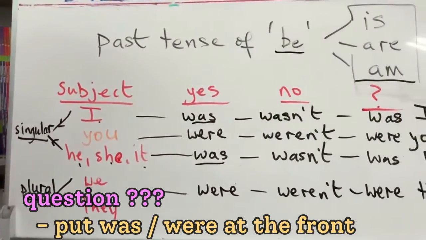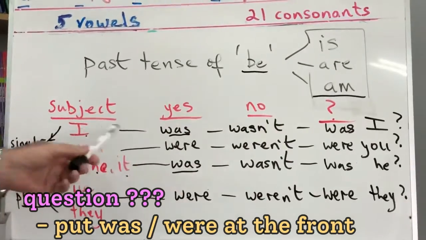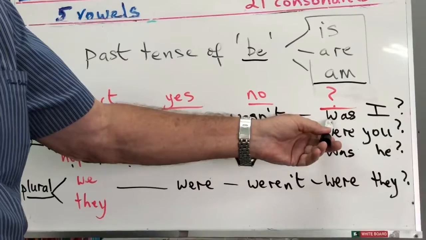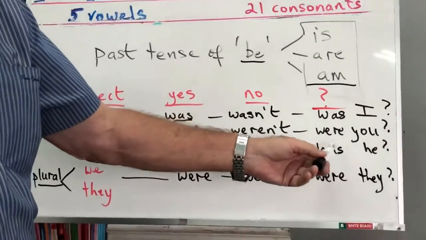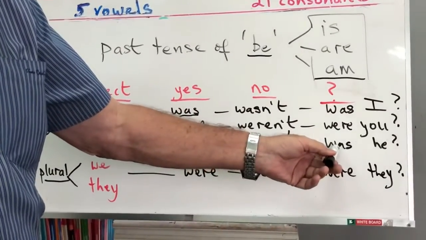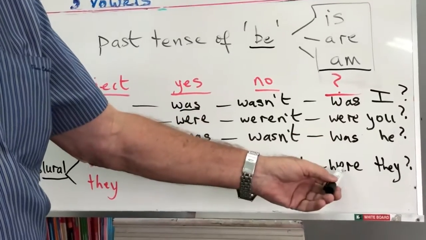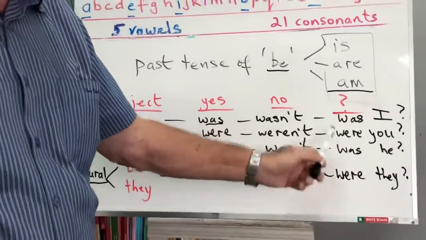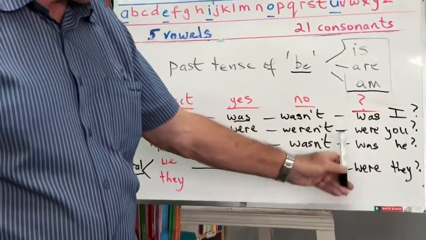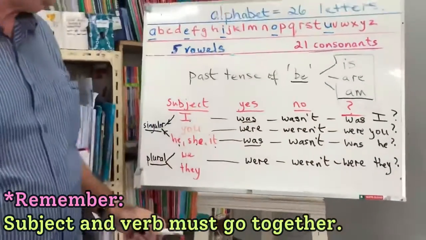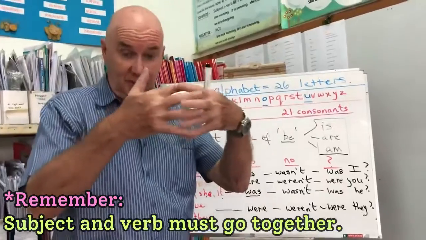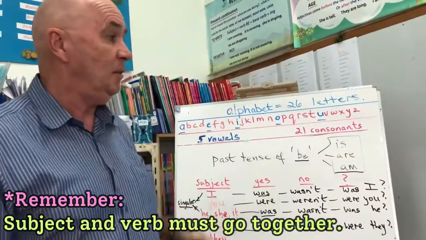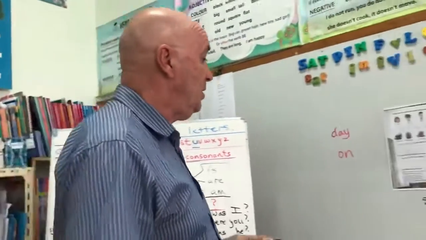And if we make a question, then we just put was or were at the front. So it would be was I, were you, was he, was she, was it, were we, or were they. To make a question, was or were goes at the front. But again, you must have the subject and the verb going together. Was with I, were with you, and so on. So let's look, shall we now?